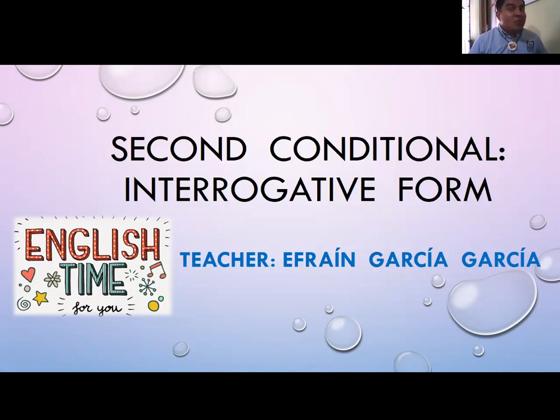So we're going to retake this information and introduce the interrogative form. This is not complicated, just follow some rules, some aspects that you have to take into consideration when you want to make your question with the second conditional.